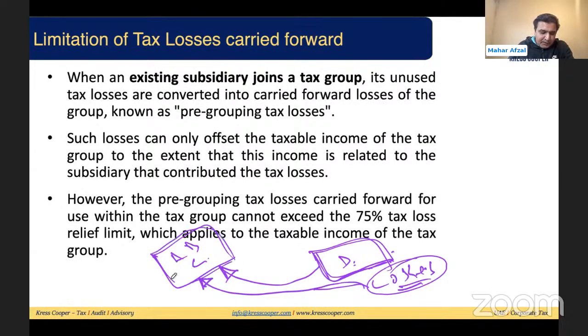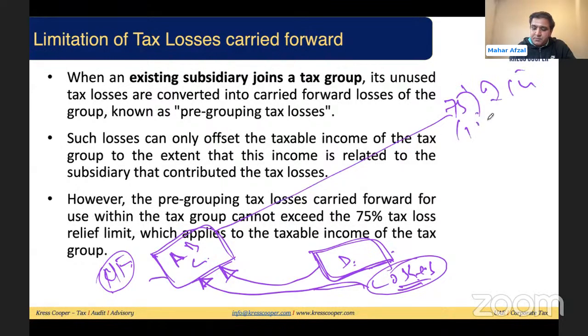So the group will be able to carry forward the losses. Now, these losses which have been added into the group can be adjusted. There are two conditions for this. First of all, it can be adjusted maximum 75% of the group taxable profit. This is a very generic condition, taxable income or taxable profit.